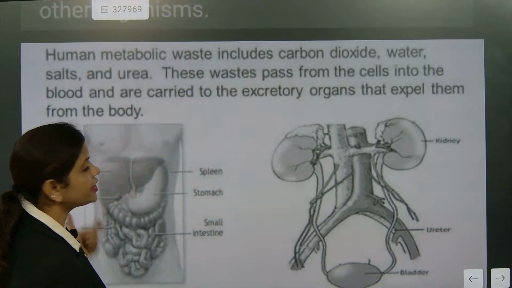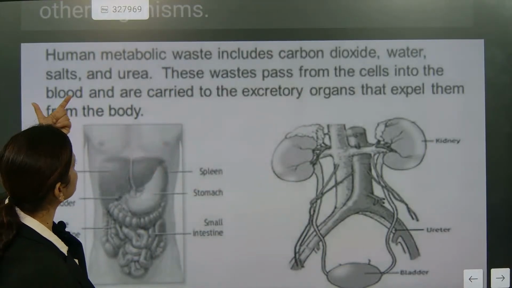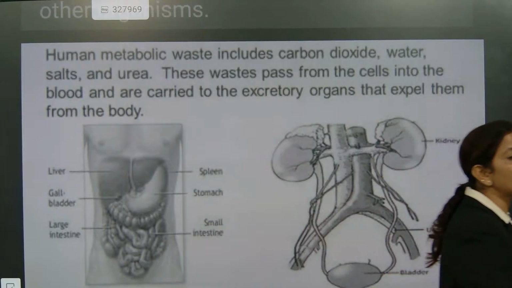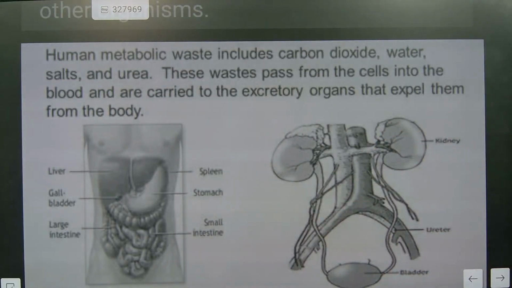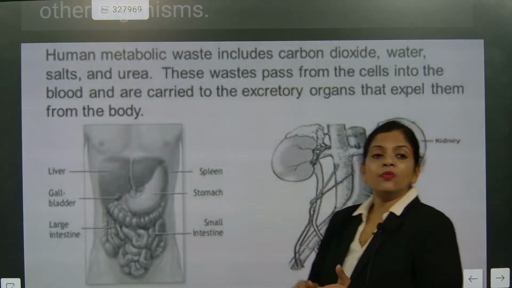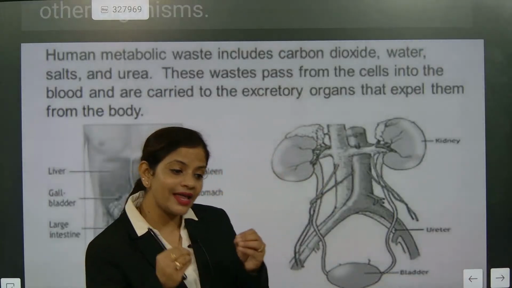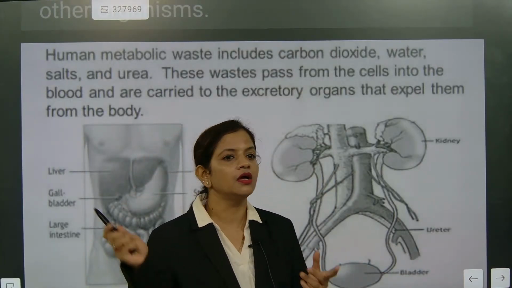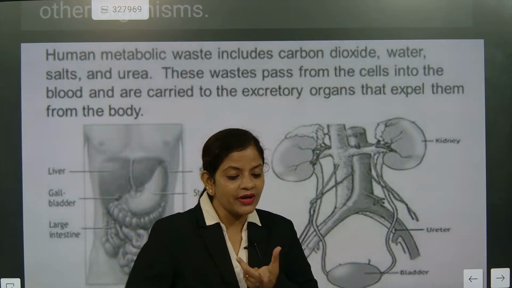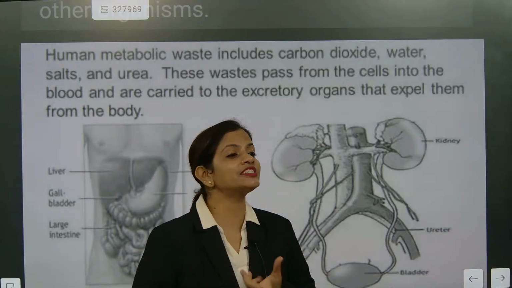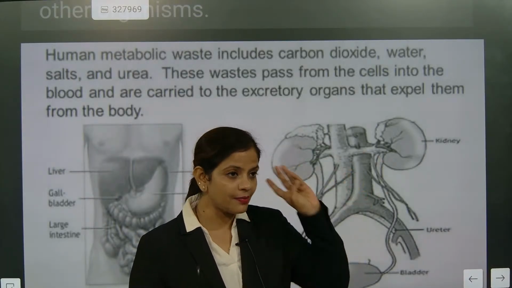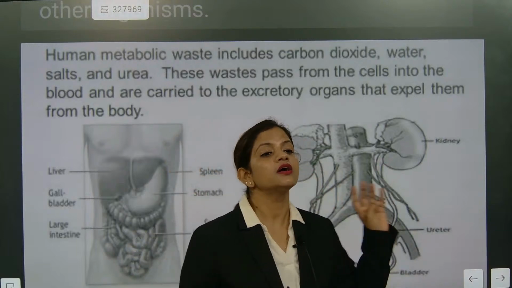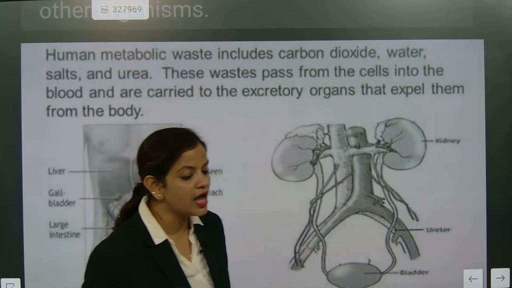Here, human metabolic waste includes carbon dioxide. Note down what all. Carbon dioxide, water, salt and urea. What you have written earlier is animal waste also. But what waste is coming from humans? This is a question that is asked many times. Human waste is water, carbon dioxide, urea and salt.